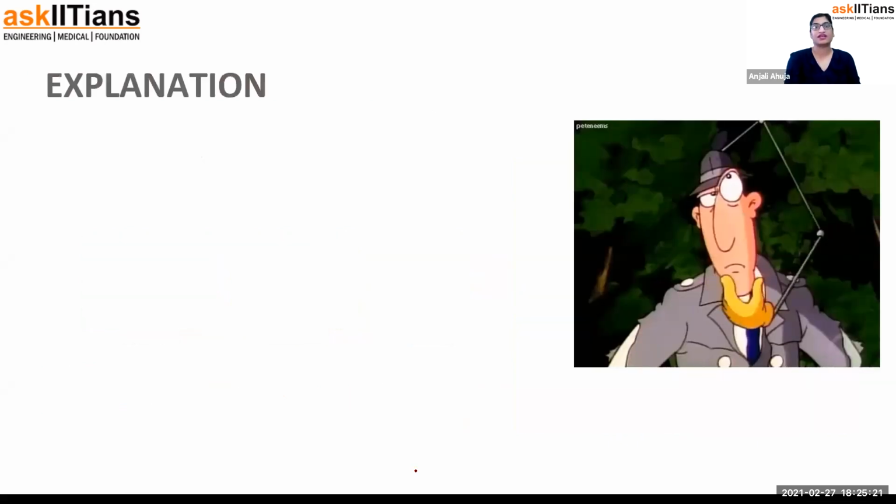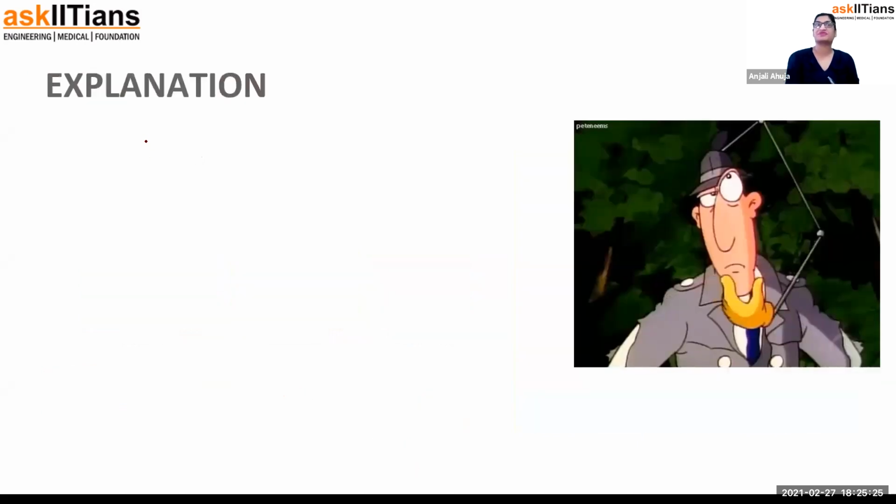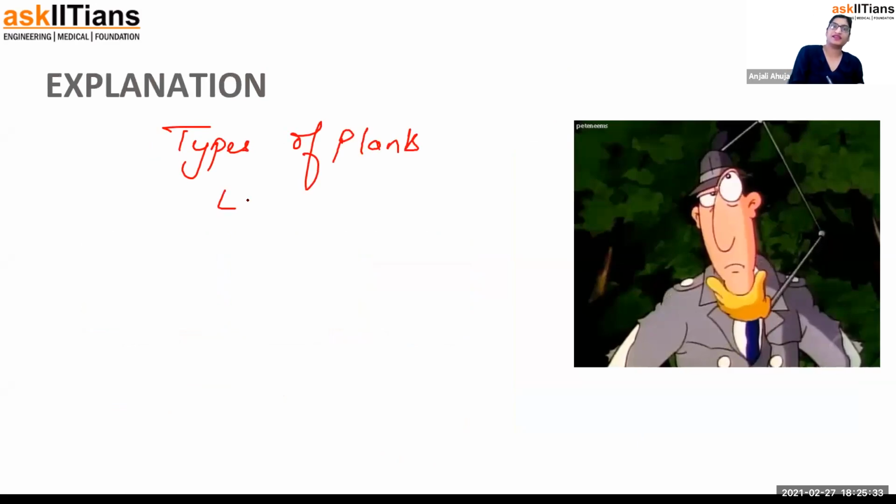Now let's move forward. All the explanation that I thought I'd make here, I made. So I suppose everything is clear to you. These are all types of plants depending upon their stem type.